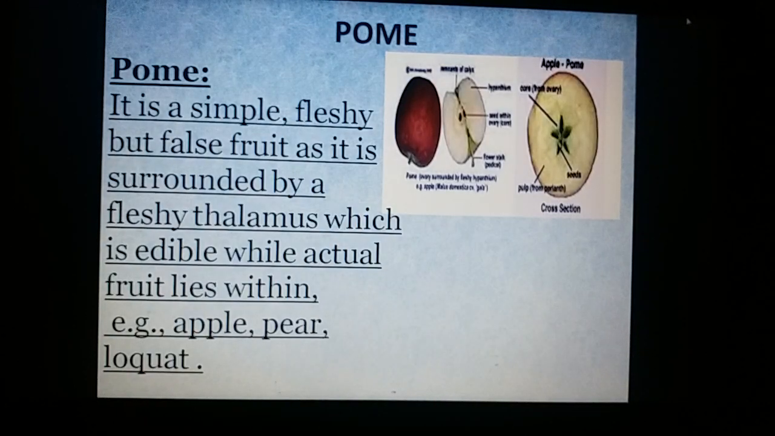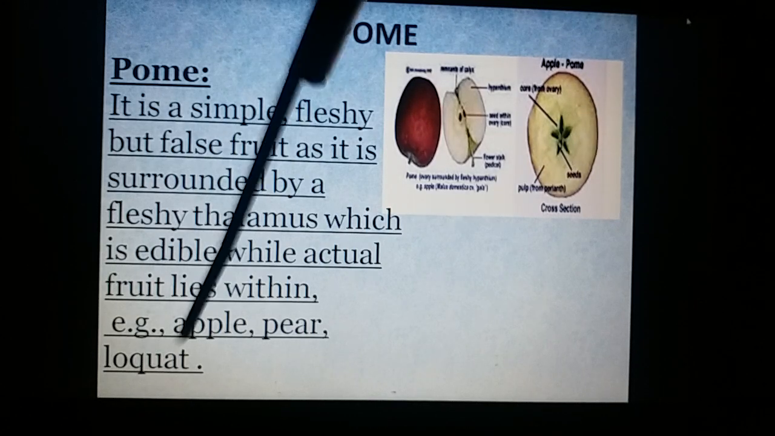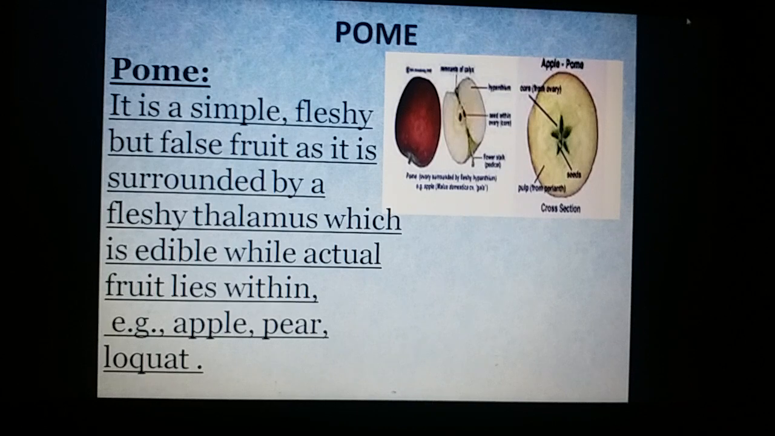This is the pome, already explained, where the edible fleshy part is the thalamus. It develops from an inferior ovary, and the thalamus is enveloping the original true fruit at the center. The entire fleshy part is the false part, and that is the thalamus. The best examples are apple and pear.